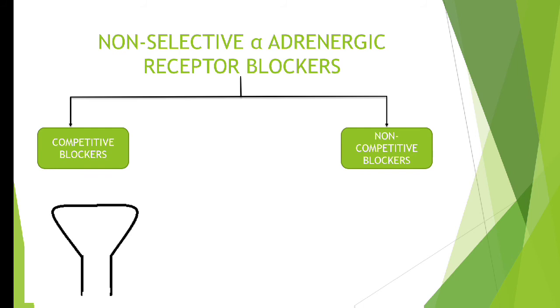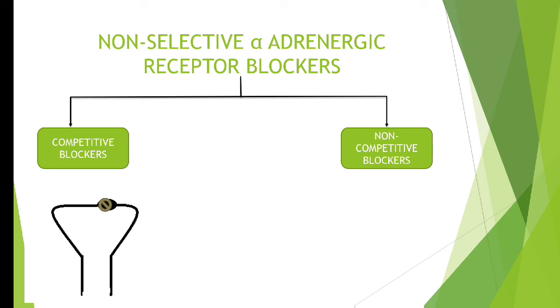Suppose this is a neuron. On this neuron we have got an alpha receptor. It might be alpha 1, alpha 2, anything. And suppose this is our competitive blocker. The competitive antagonist will come and bind the active site of the receptor, and it will not allow any other agonist to come and bind with it. Plus it will not produce any kind of interaction with the receptor. It will just come and sit on the receptor.